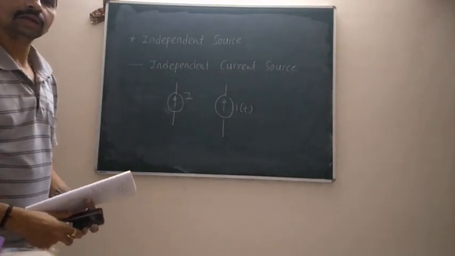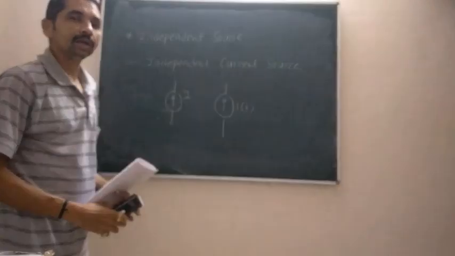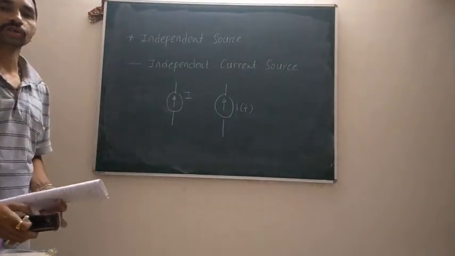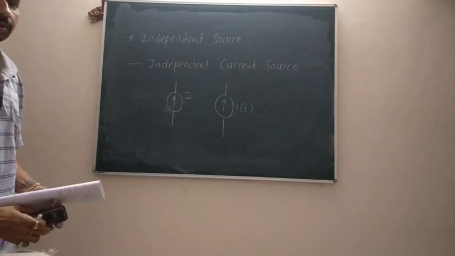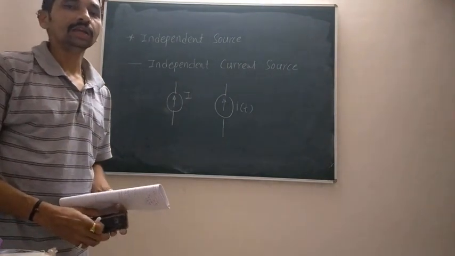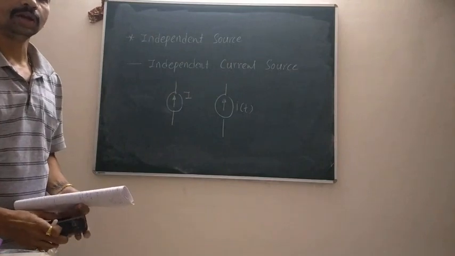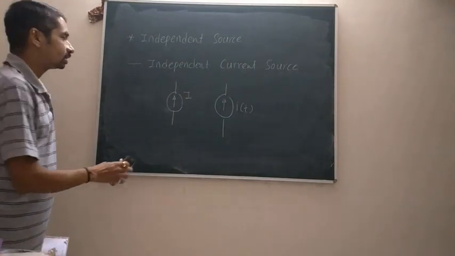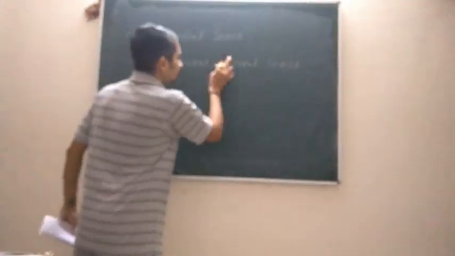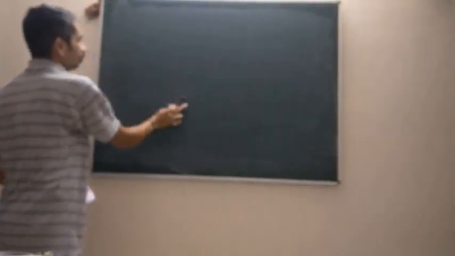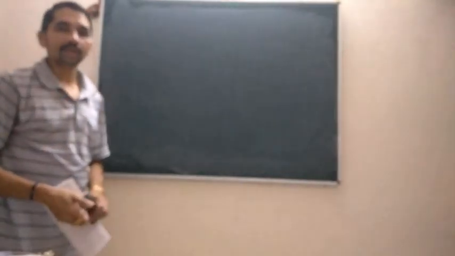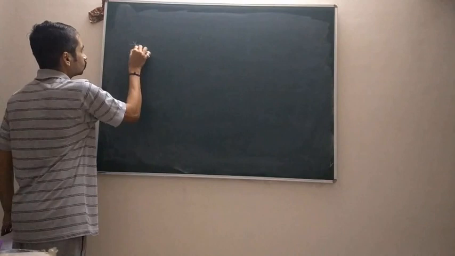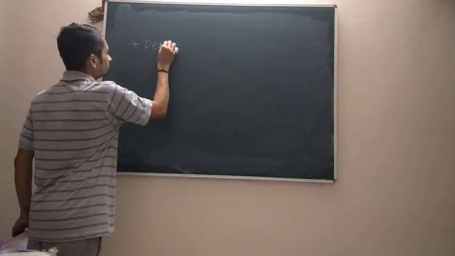Once again I repeat, a source is said to be independent if its magnitude is not dependent upon voltage across or current through any of the circuit element. Then such a source is called an independent voltage or independent current source. The next category of the sources is dependent sources. So now we will see what we mean by dependent sources and what are the different types of dependent sources.